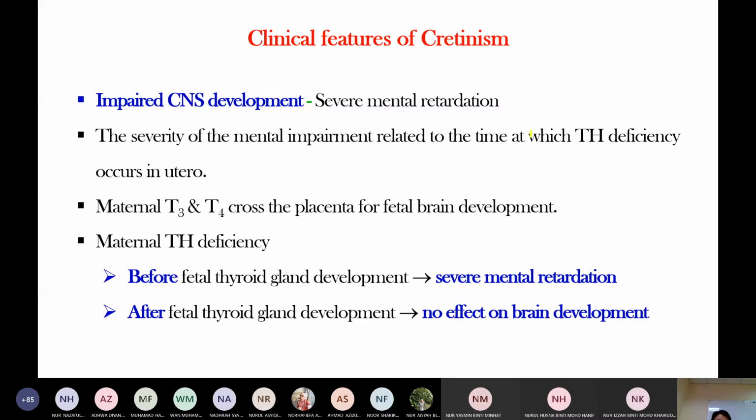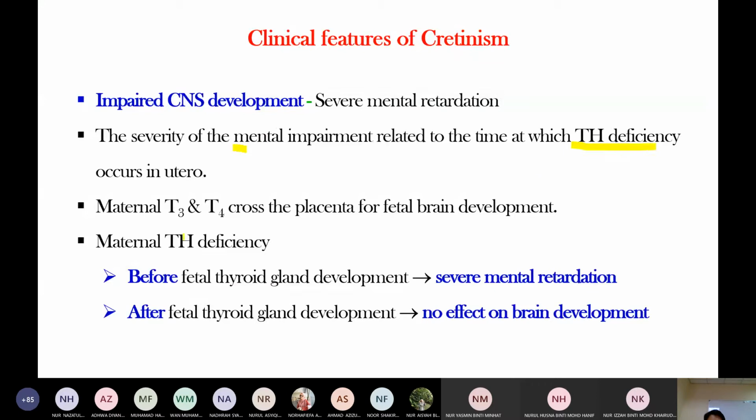Normally, T3 and T4 from the mother cross the placenta to the fetus for brain development, so the mental retardation depends on thyroid hormone deficiency.